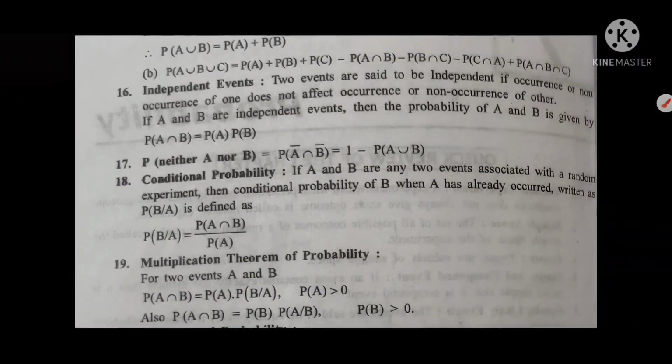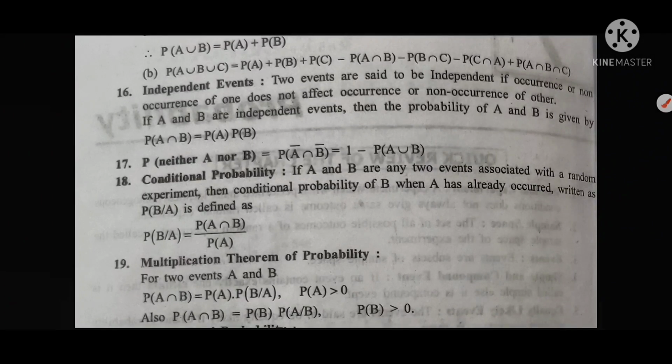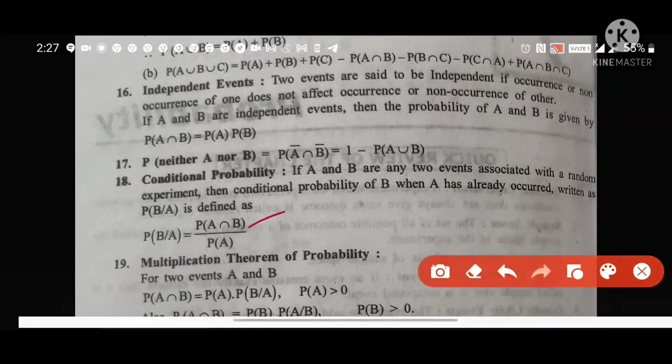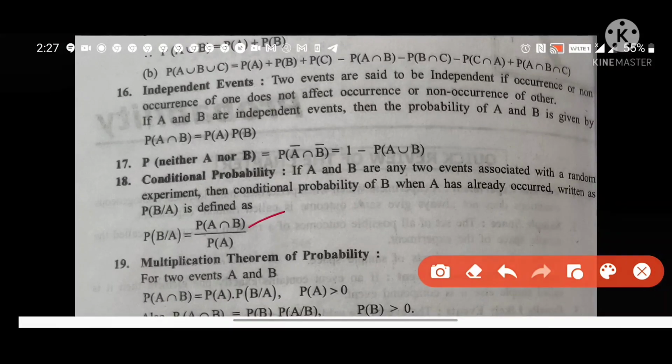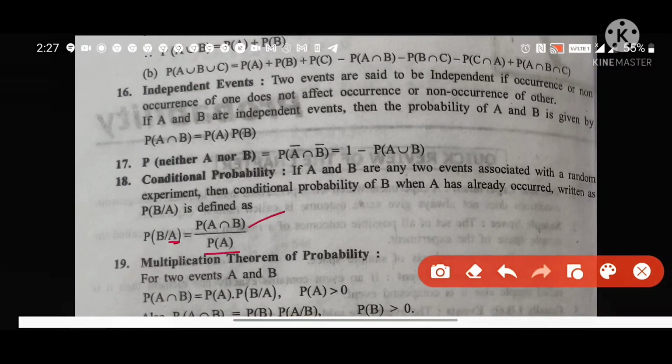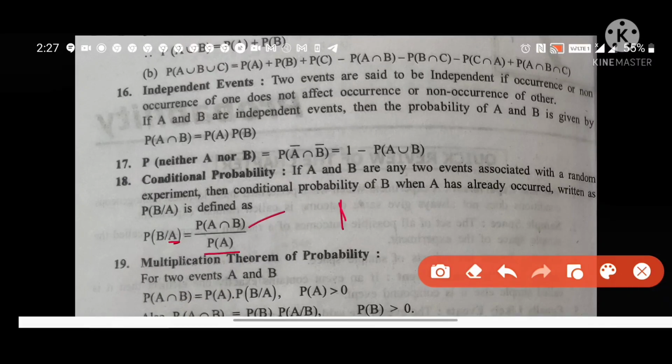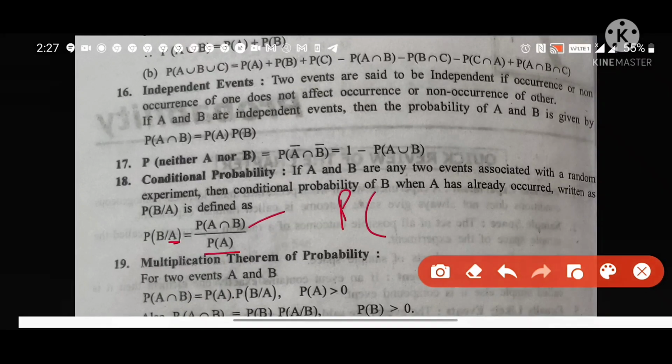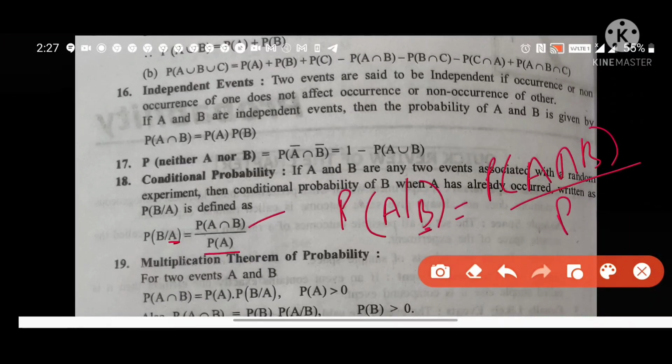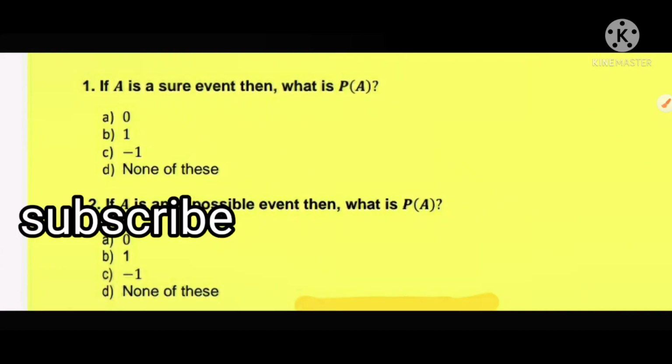Next is conditional probability. Conditional probability is equal to probability of A intersection B divided by probability of A. And this is equal to probability of A intersection B divided by probability of B. Now we will solve some MCQs.